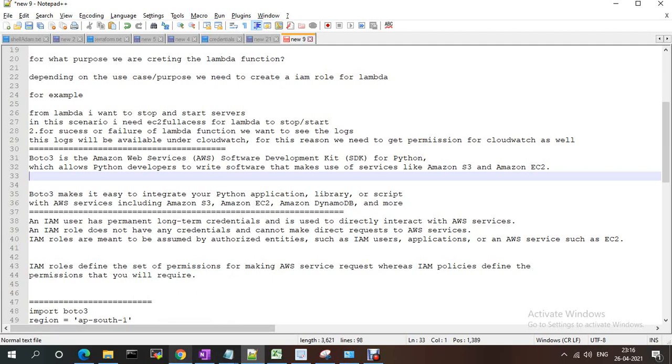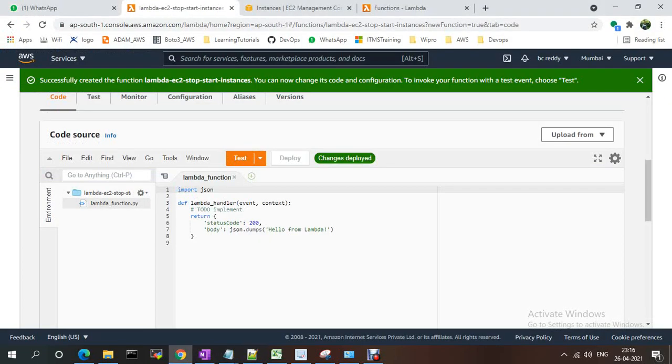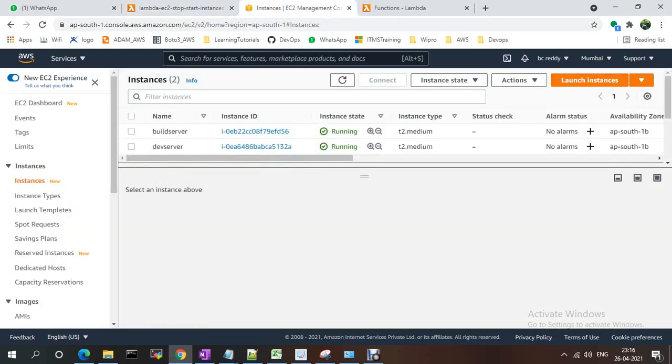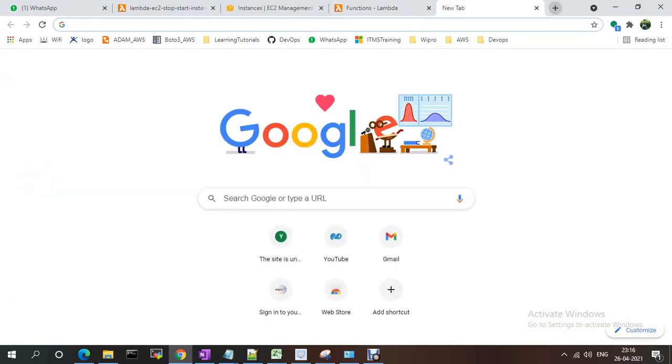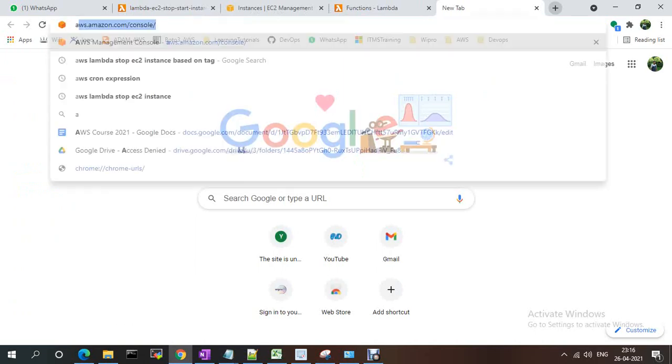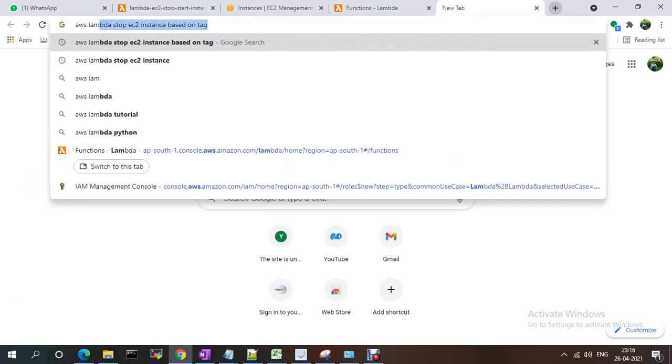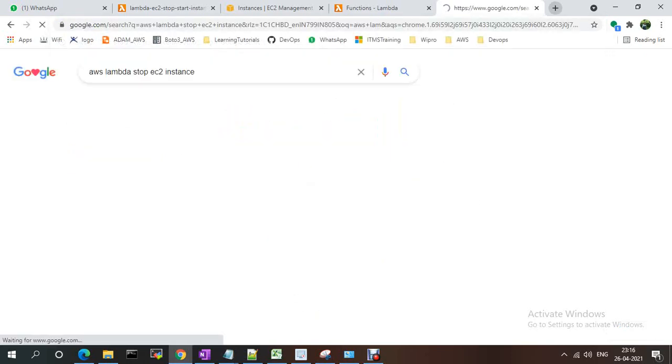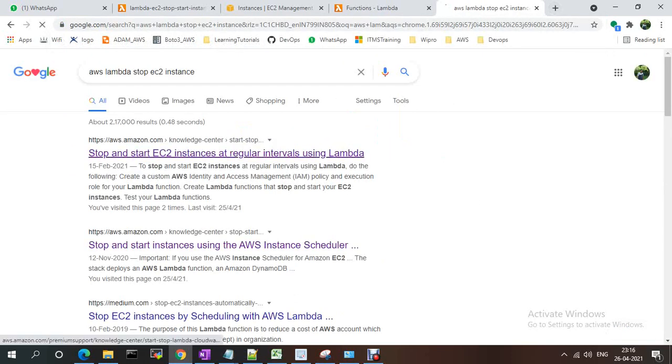Now suppose I want to stop the servers. In my EC2 I have two running instances, and my intention is to stop these servers using Lambda functions. You just need to go to Google and search for AWS Lambda stop EC2 instance. Just go to here.